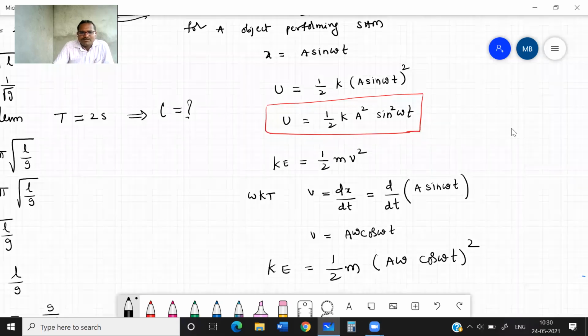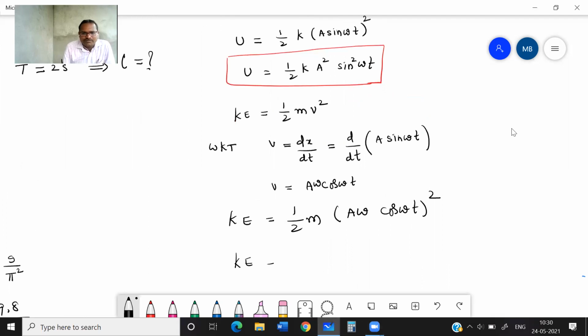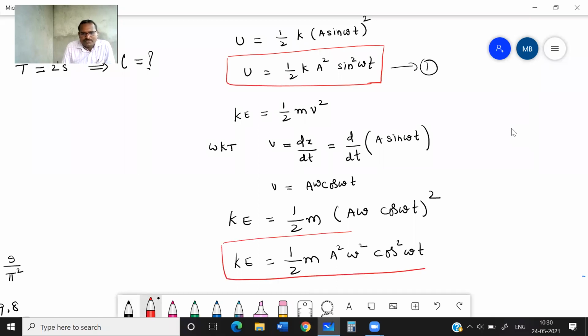Now this kinetic energy will become KE is equal to half m a square omega square cos square omega t. This is equation number 1, you take, and this is the kinetic energy formula. Equation number 2, you take.